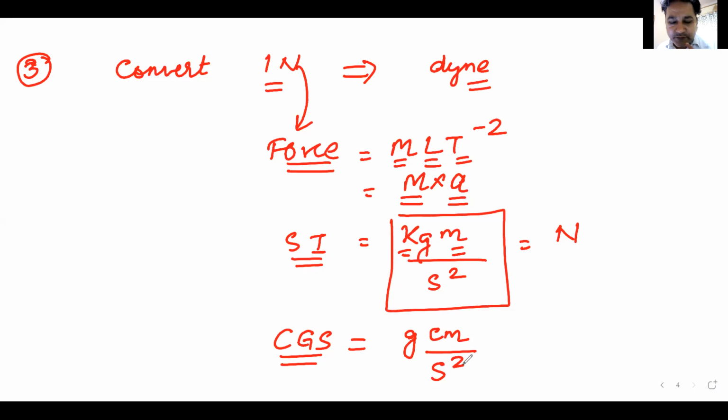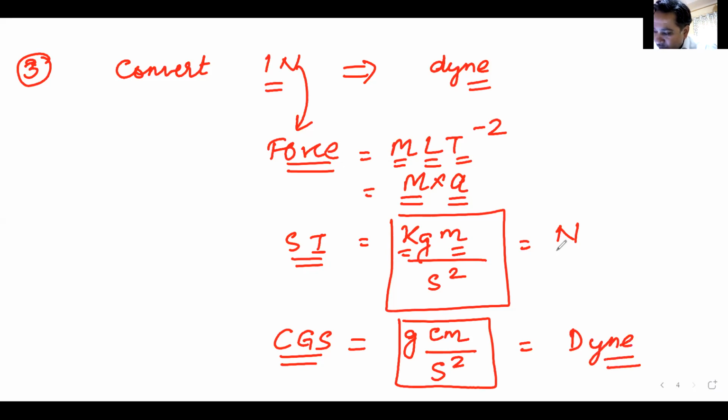Please listen to me very carefully. Kg is replaced by grams. Meter is replaced by centimeter. Second is replaced by second. And this becomes the CGS unit. And this is my Dyne. The above gentleman is Newton. The other one is Dyne.